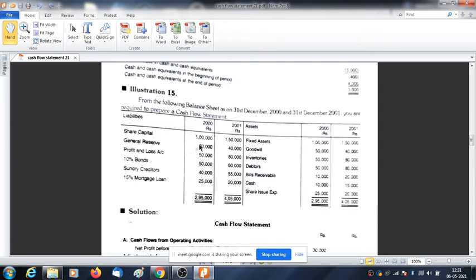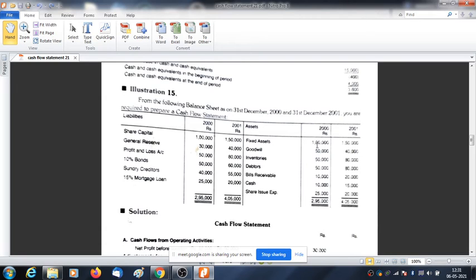So you can see share capital increased from 1 lakh to 1 lakh 50. 1 lakh to 1 lakh 50 means there has been an issue of equity share. General reserve increased, so it means transfer to reserve. Profit and loss account from 50,000 it has increased to 80,000 means 30,000 profit. Bond, you have issued bond to the extent of rupees 10,000 means inflow of cash. Mortgage loan has decreased means you have paid your mortgage loan.